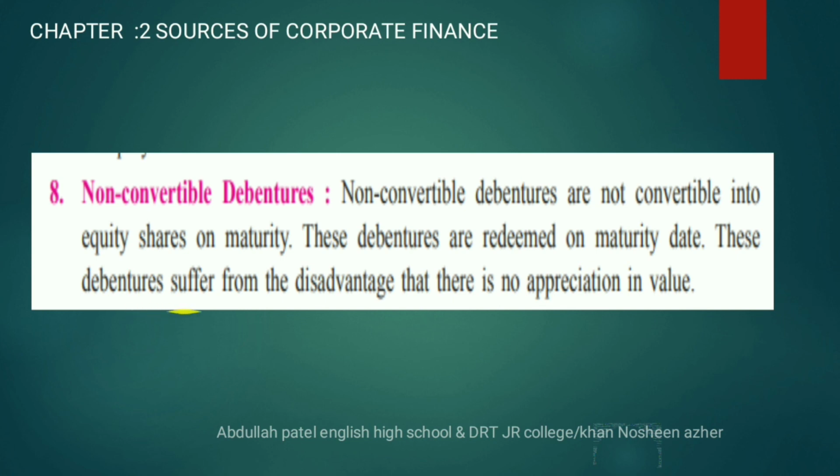These debentures suffer from the disadvantage that there is no appreciation in the value. Why? Because they are not getting conversion into equity, they are not getting any appreciation in value, they will get only whatever amount has been fixed during the issue of the debenture. So non-convertible debenture means there is no conversion from debenture to equity.